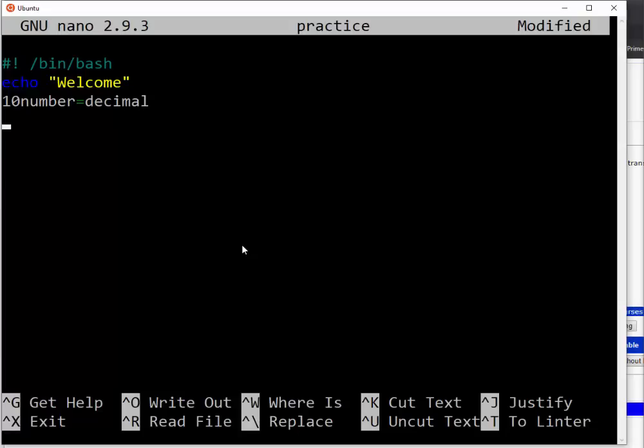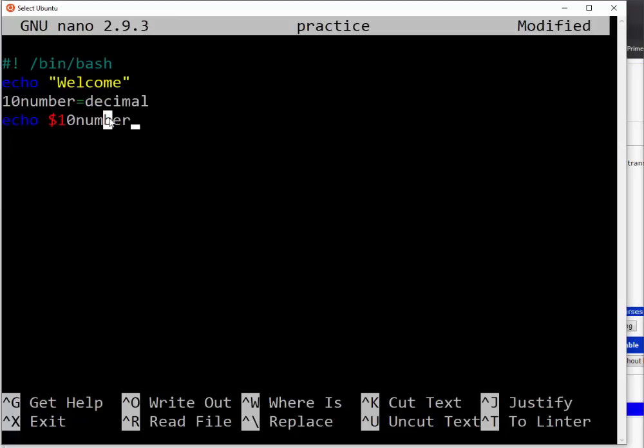Then here I'm going to echo out my decimal, no, I'm going to output my 10number. So you can see that I created the variable called 10number, then I'm printing it and it is going to tell me welcome decimal.